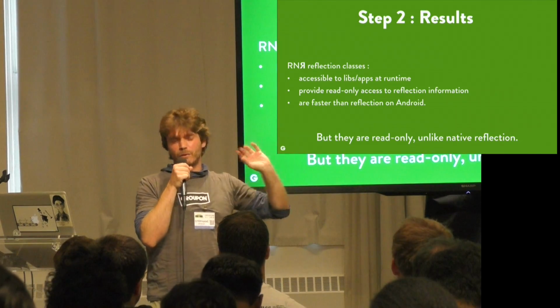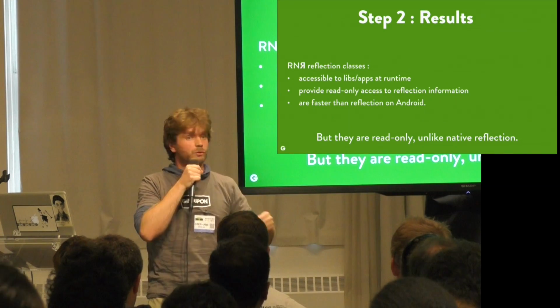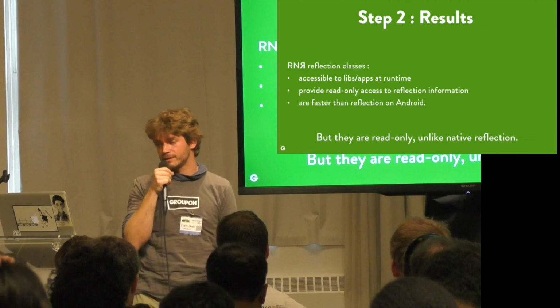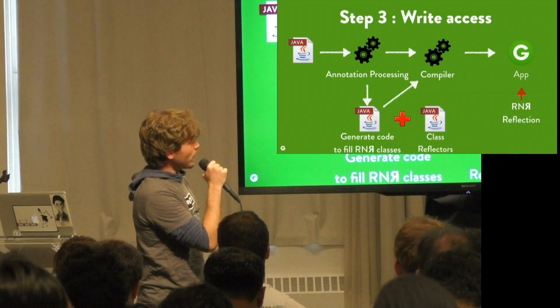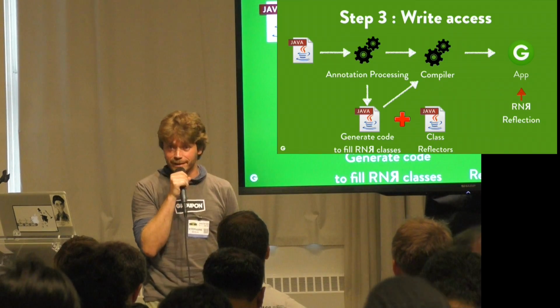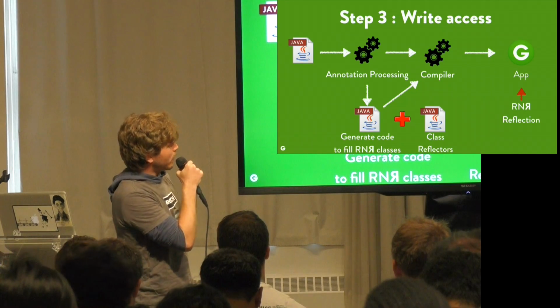So we are missing very important features of reflection: the ability to change the value of a field, to invoke a method of a given instance of a class. So we're going to remedy this by step 3. In step 3, we're going to provide write access to the R&R reflection API. How do we do that?